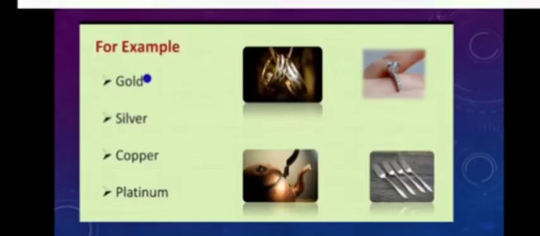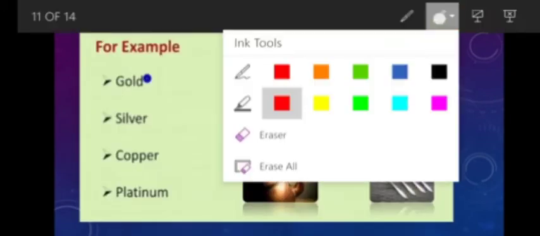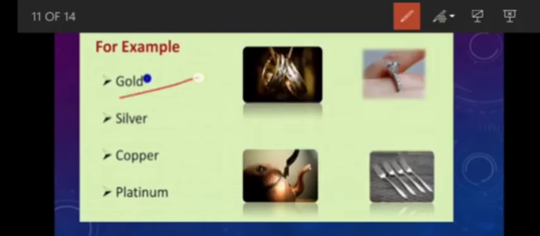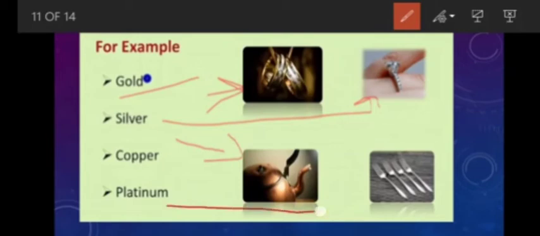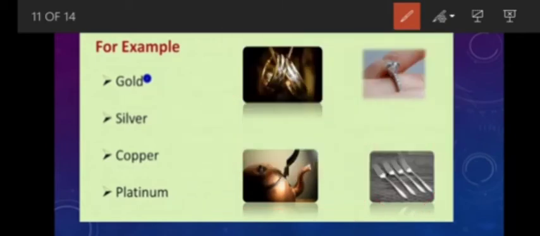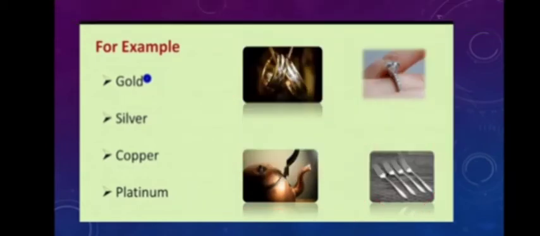For example, what are the lustrous substances? Means those having a shiny surface: gold, shown here, silver, shown here, copper, shown here, and platinum, shown here. Platinum is used in forks. So these are 4 examples of metals which are lustrous.